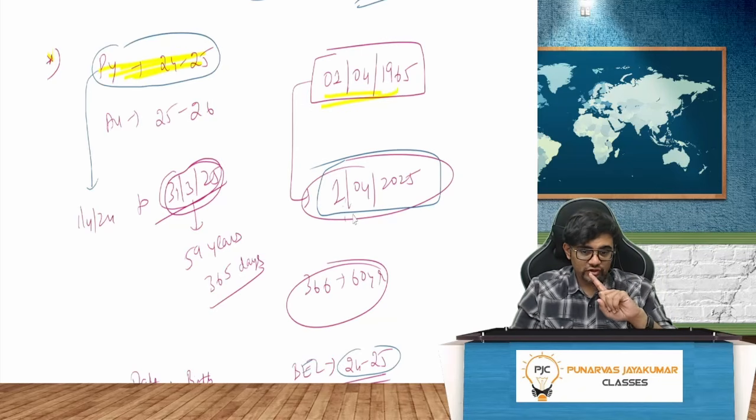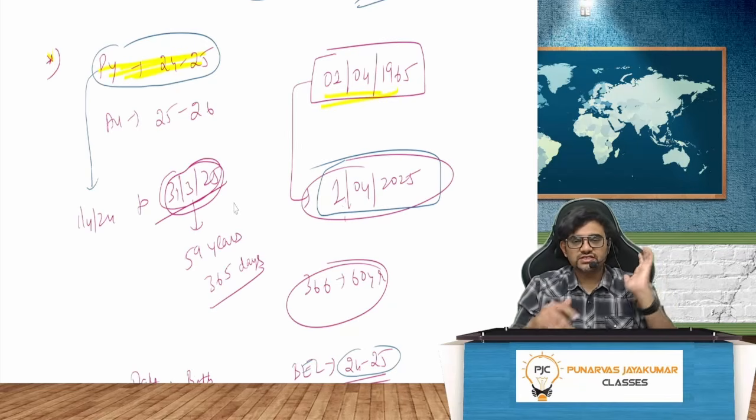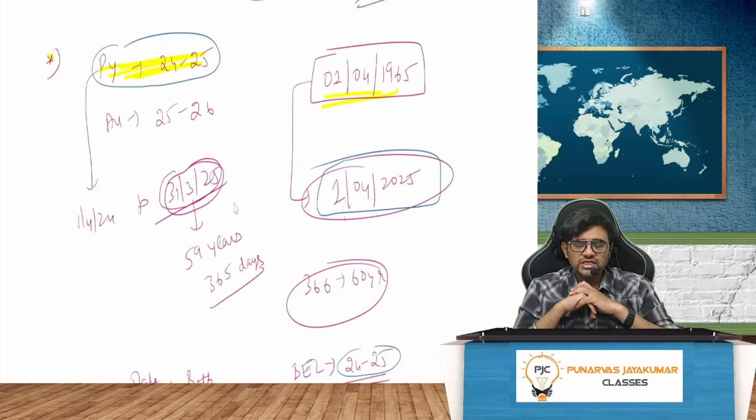Your birthday doesn't fall on the last day of the previous year. Are you understanding? Your birthday falls on the first day of the assessment year. It will not fall on the last day of your previous year. On the last day of the previous year you are only 59 years and 365 days. So the question here is, will you get the benefit of 3 lakh rupees even though you did not complete 60 years as on 31st March 25?